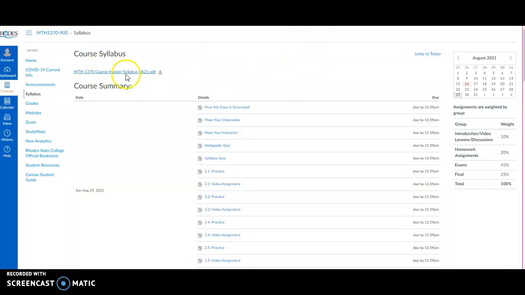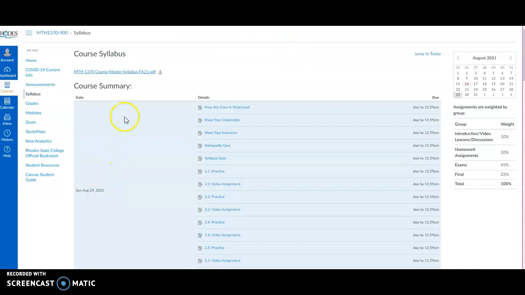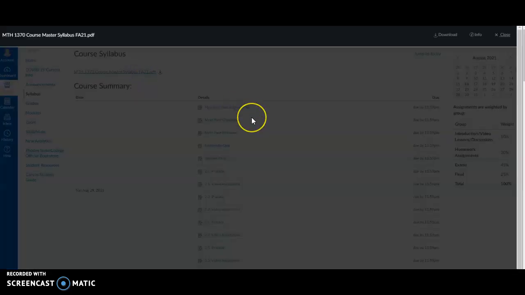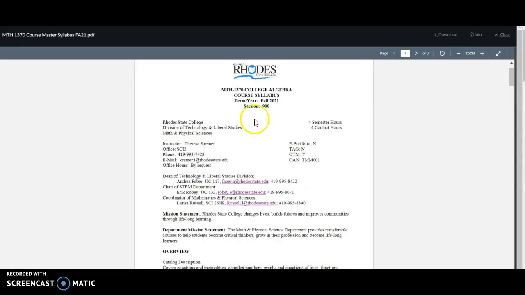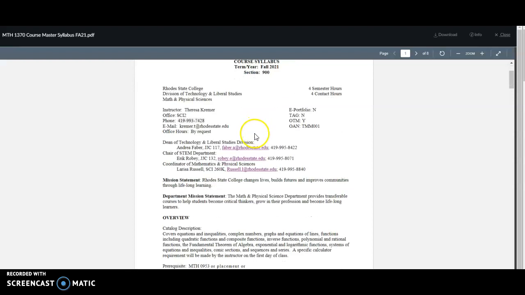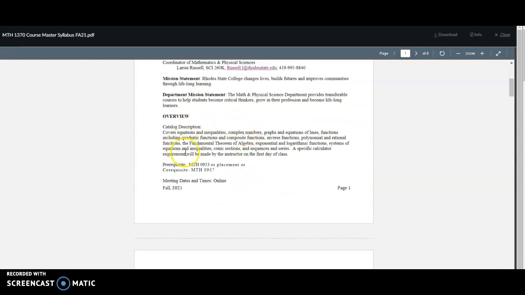All right, this master syllabus here has the information for the course. Let's see if I can get that to open for you. All right, so we're looking at the fall 2021 master syllabus. My contact information is up here, which I listed. The names of the dean, the chair, and the coordinator are listed here. A little bit more interesting down here, the catalog description, the content that we're going to be covering in the course is listed here, so you can scan through that to know what you're in for.